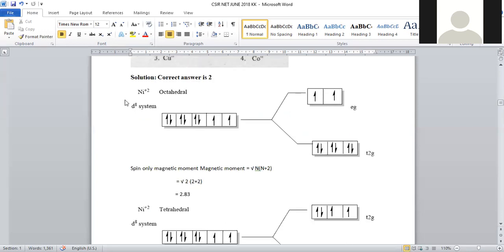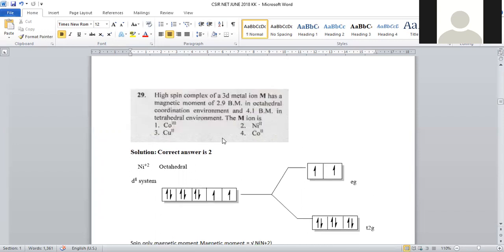Okay, so whenever nickel plus 2 is taken, it is a d8 system. Even in octahedral and tetrahedral, 2 unpaired electrons will be present. In octahedral as well as tetrahedral, 2 unpaired electrons will be present, but the only difference is that in octahedral it is measured as only the spin only magnetic moment.